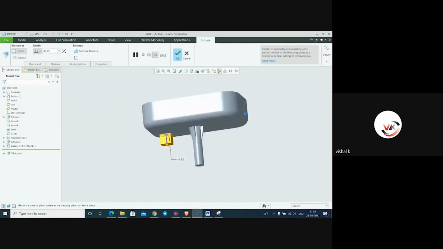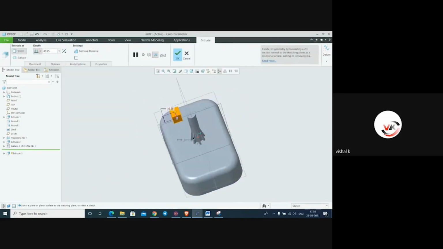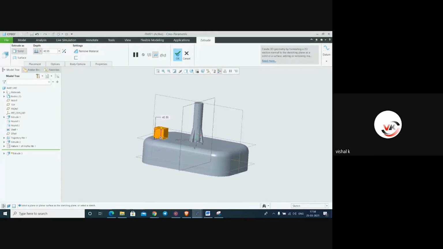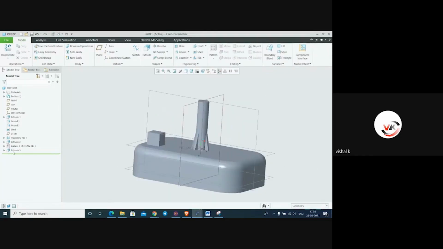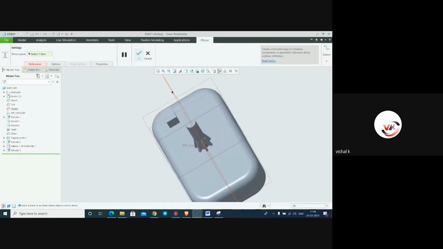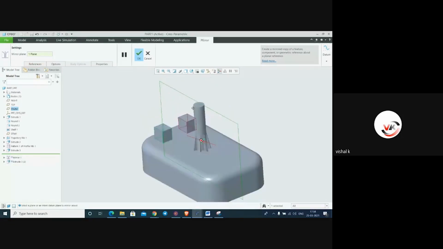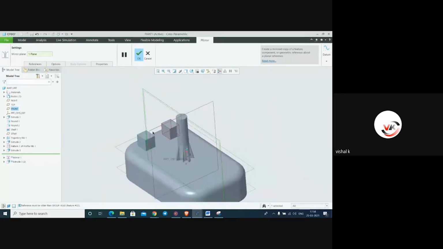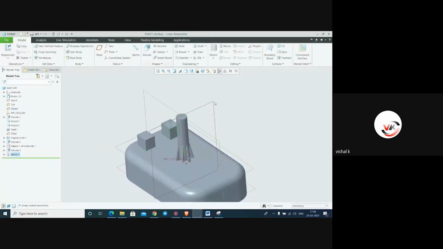Okay, Control D, default orientation. Select the feature which you want to mirror. This is the feature, and select the plane. According to this plane, you have to mirror the part. Mirror the feature. This feature we have mirrored in the next plane.